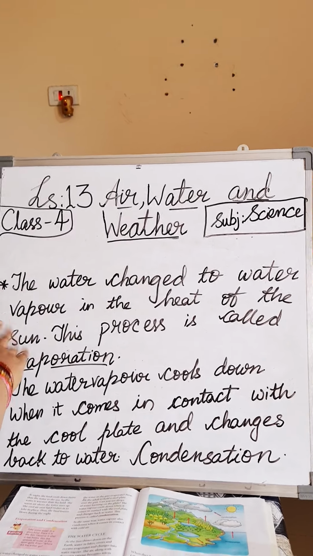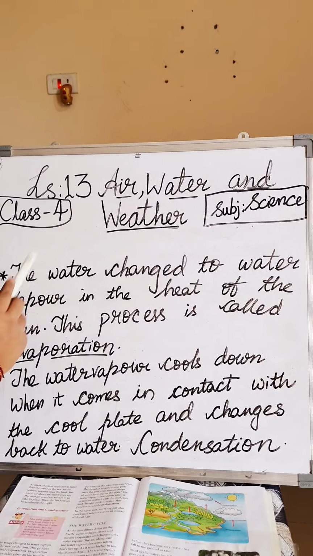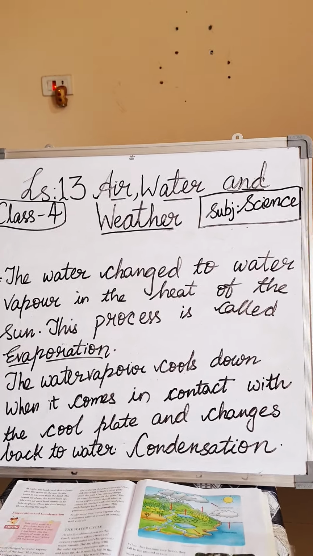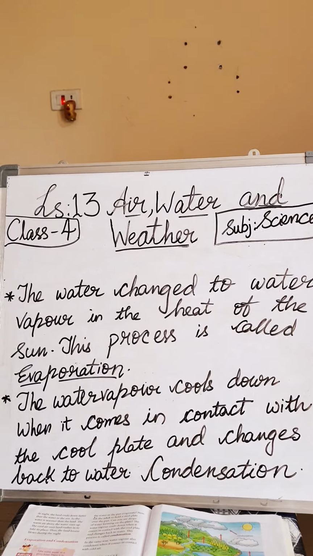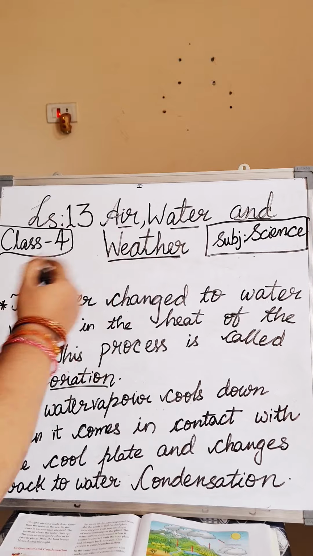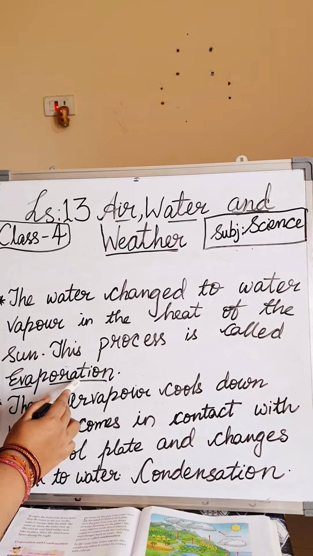This we are relating it to the sun. When this is happening with the sun also, when the water that is in the sea is very big waters, we are talking about the sea and the ocean and rivers also. Okay, so the water is changed to water vapor due to the heat of the sun. So this process is called evaporation.